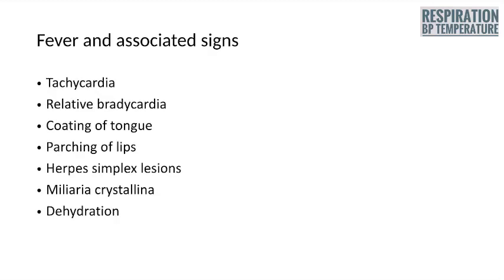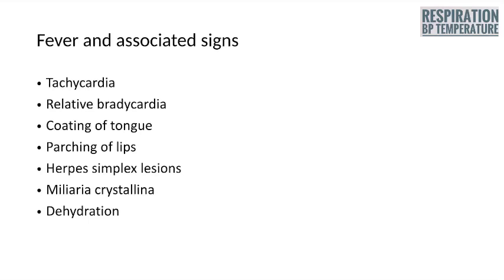And you have to see fever associated signs. They are tachycardia, relative bradycardia, coating of tongue, parching of lip, herpes simplex lesion, miliaria crystallina, dehydration. Relative bradycardia means for every 1 degree rise in temperature, there should be a rise of 10 beats in the pulse rate.